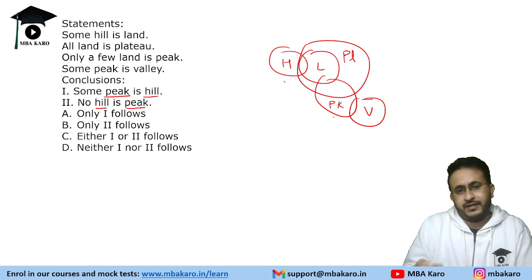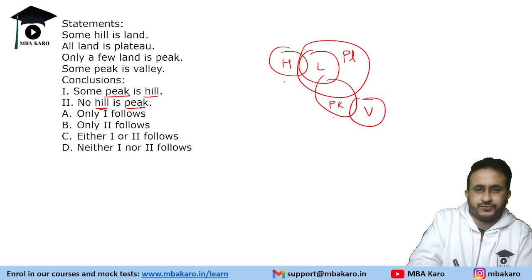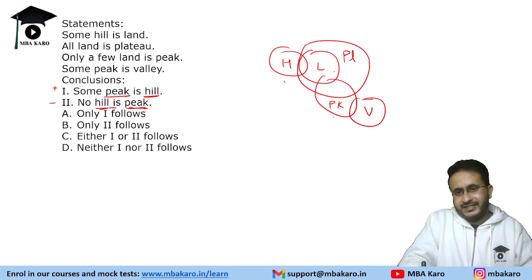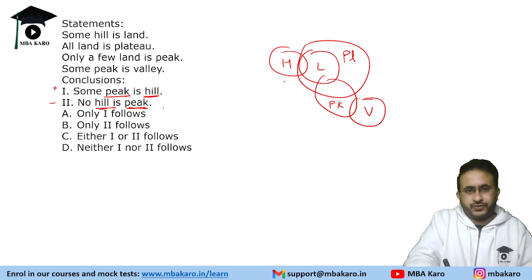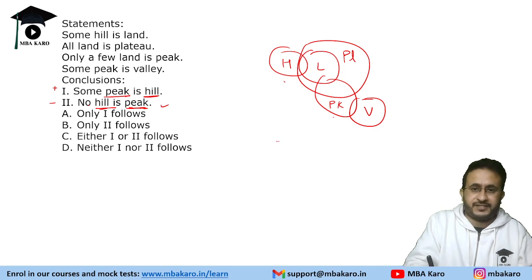peak, hill. Now if we consider these two, right, two talking about the same thing, hill and peak. One is positive, which talks about inclusion. No means exclusion, right? Now if you draw this diagram, we can see that this is true, right? This comes out to be true. But what if the diagram is like this?